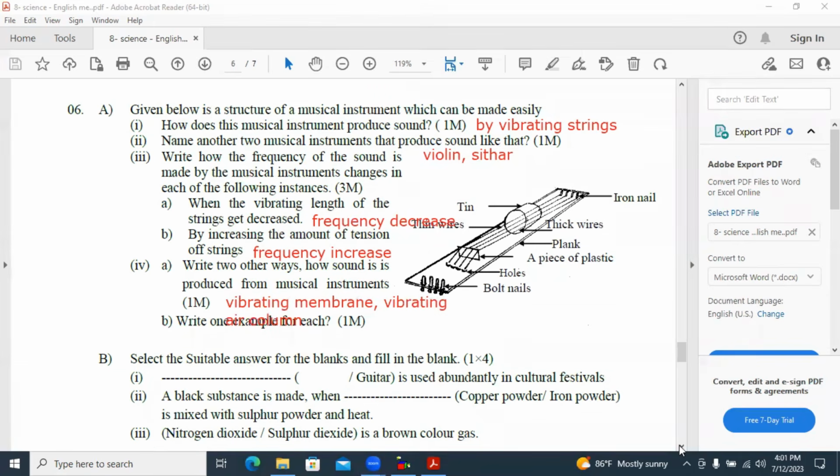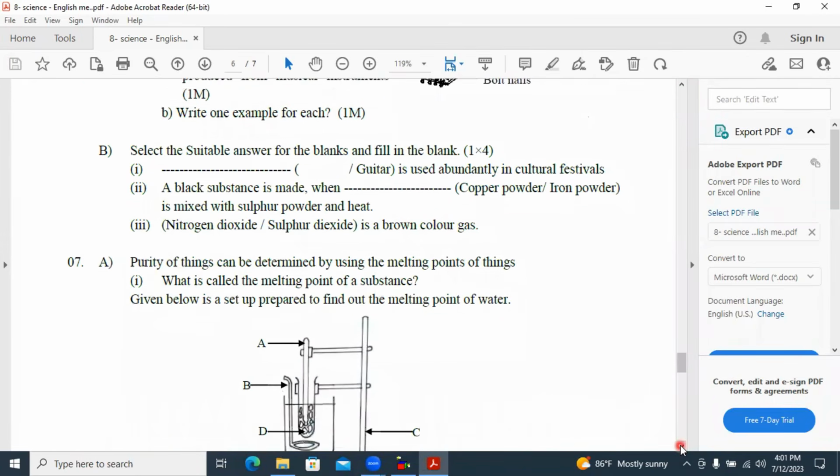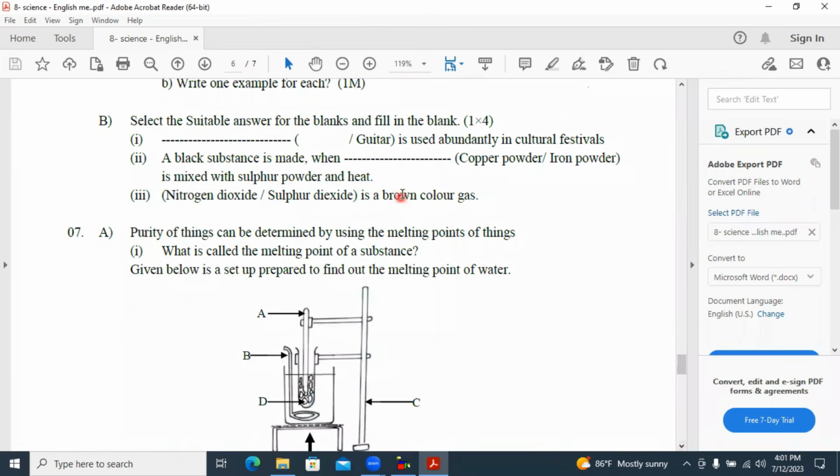Now we will see the B part. Select the suitable answer for the blanks and fill in the blanks. Is used abundantly in cultural festivals. We can write any ancient traditional musical instrument. Here the answer has not been given, so we can write anything. Dowla.